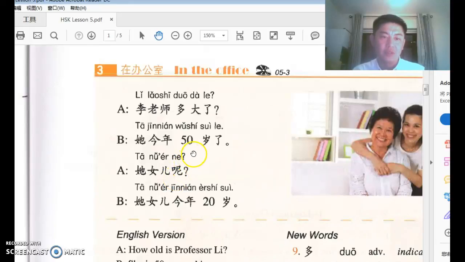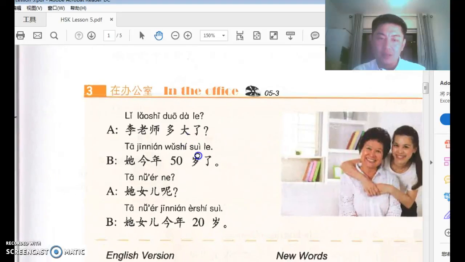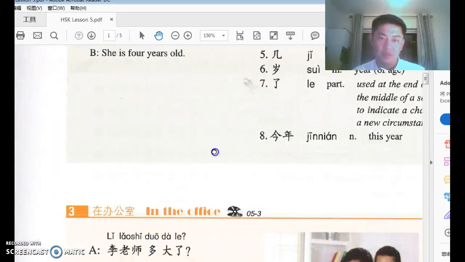呢, we learned that before. How about? And 多大 is another way of questioning age. 多大, but more importantly, 多 can be used before an adjective to mean how, like how big, how small, 多小, how tall, 多高, how good, 多好, right? 李老师, teacher Li, that's me. Li, teacher, is teacher Li.